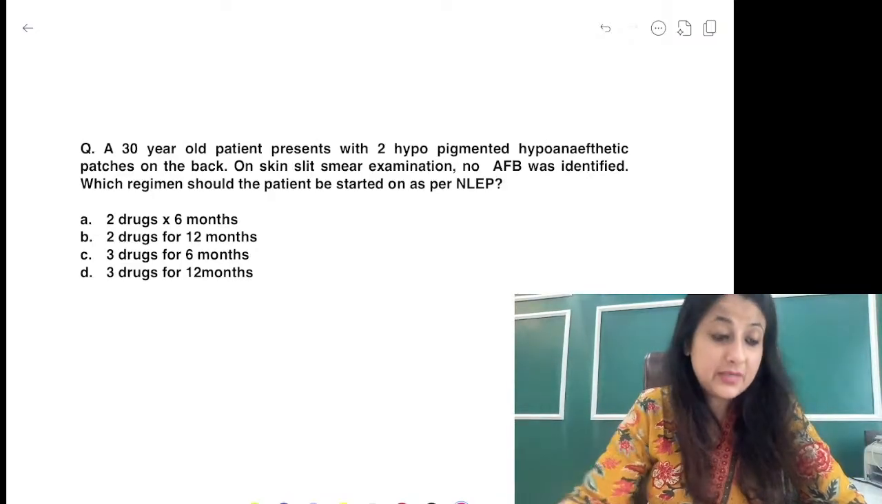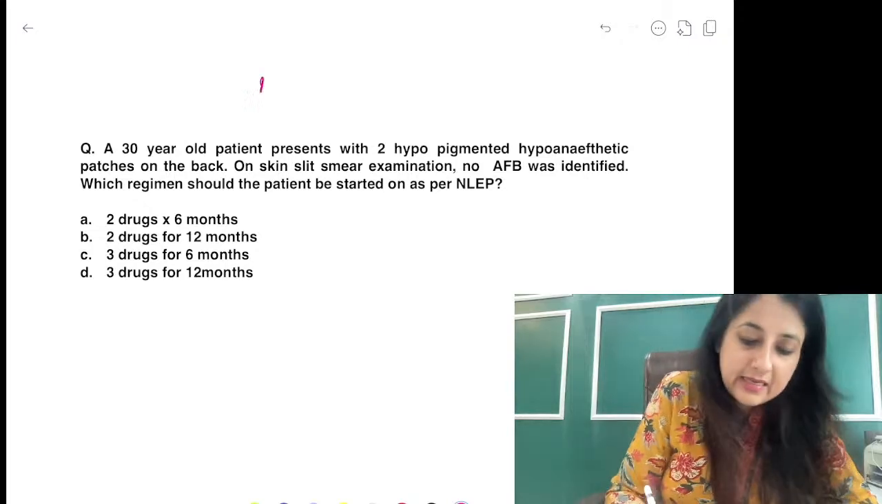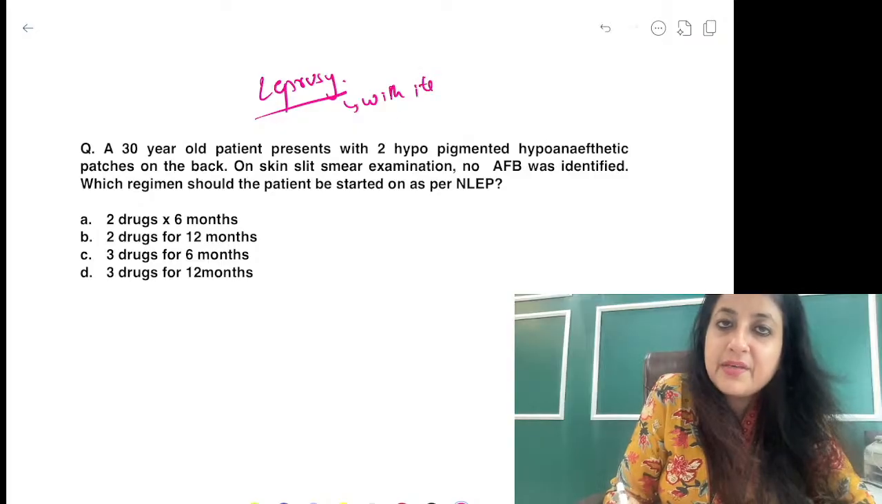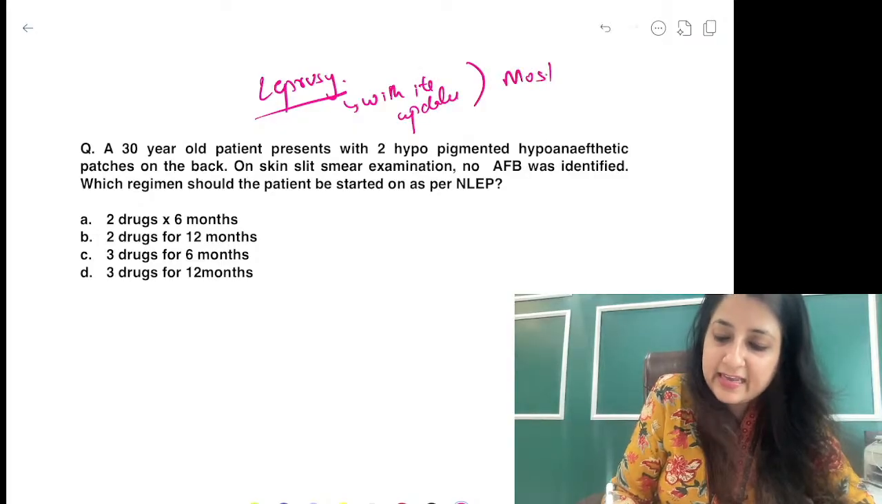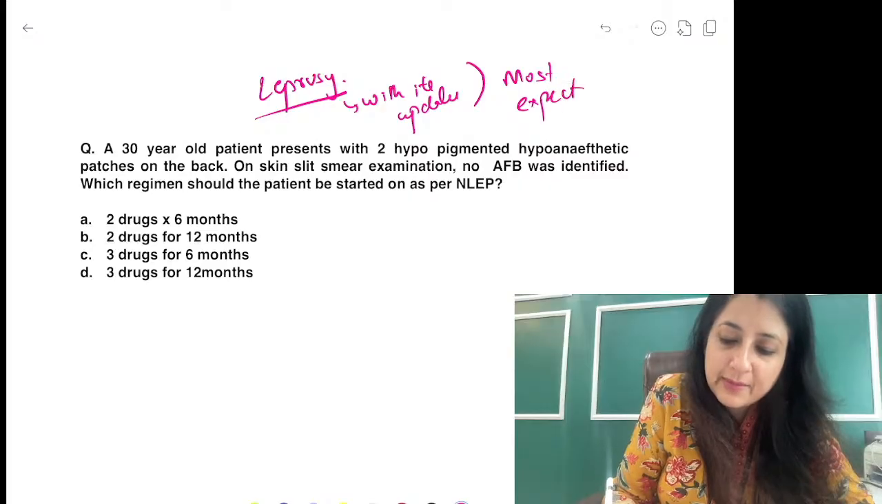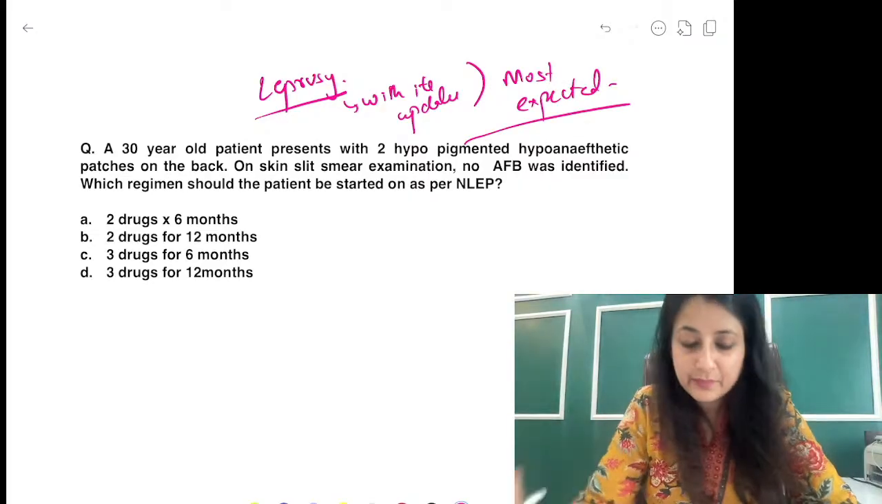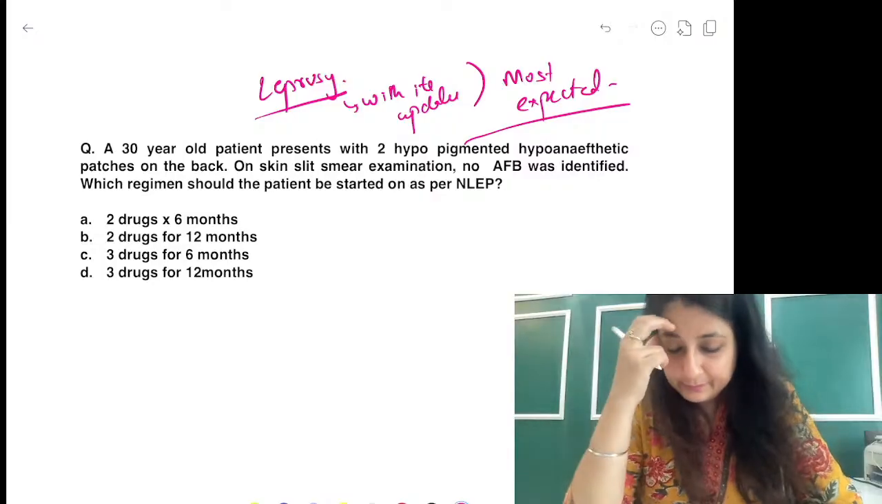Let's do leprosy. Leprosy is practically God for NHP. Leprosy with its updates, most expected, guys, most expected. Anything and everything from leprosy can come. I will tell you all the updates in leprosy. Okay? A question comes.